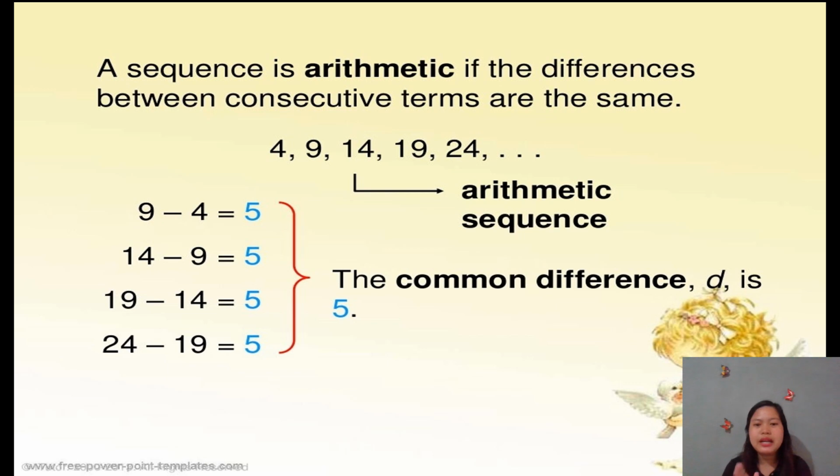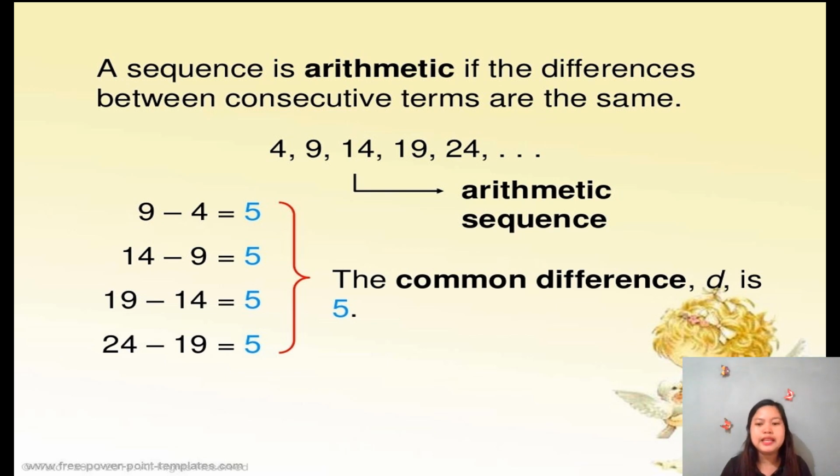Again, a sequence is called an arithmetic sequence if we subtract the consecutive terms and get the same value, or what we call the common difference. So this sequence, 4, 9, 14, 19, 24, is an example of an arithmetic sequence. Why? Because they have a common difference, which is 5.